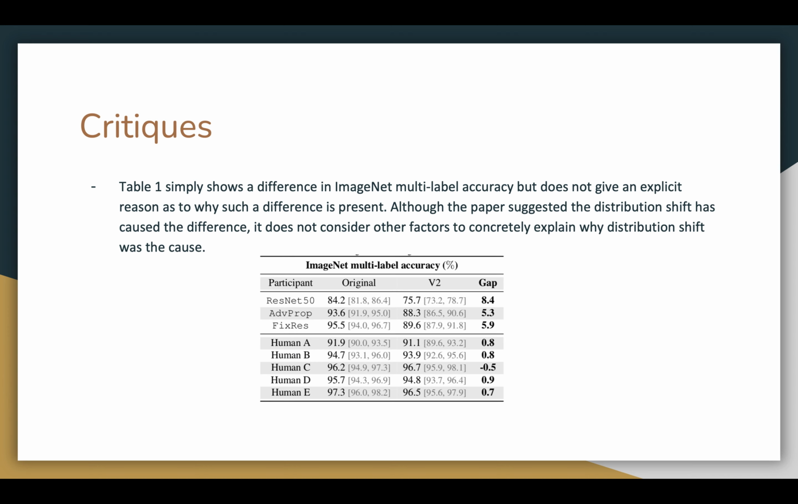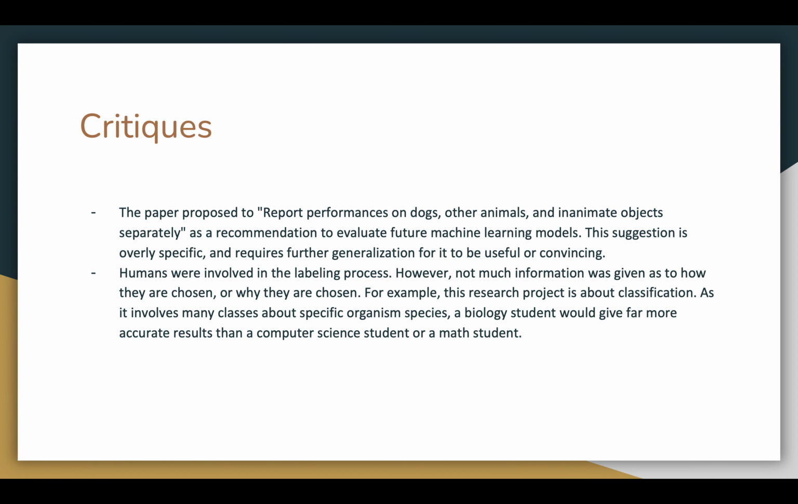We'll now go over some of the critiques to the paper. 1. Table 1 simply shows a difference in ImageNet multi-label accuracy, but does not give an explicit reason as to why such a difference is present. Although the paper suggested the distribution shift has caused the difference, it does not consider other factors to concretely explain why distribution shift was the cause. 2. The paper proposed to report performances on dogs, other animals, and inanimate objects separately as a recommendation to evaluate future machine learning models. This suggestion is overly specific and requires further generalization for it to be useful or convincing.